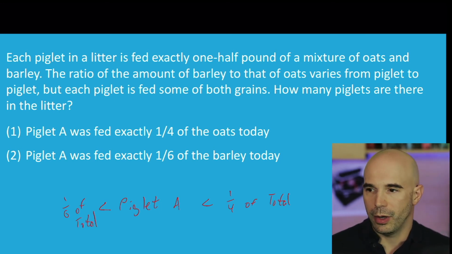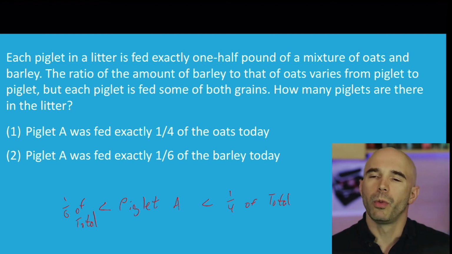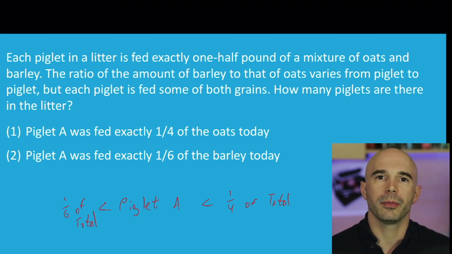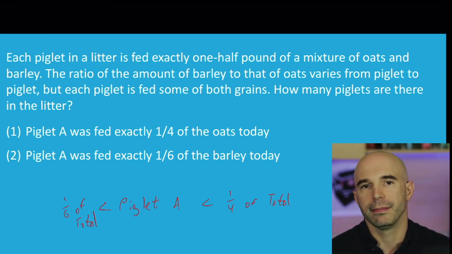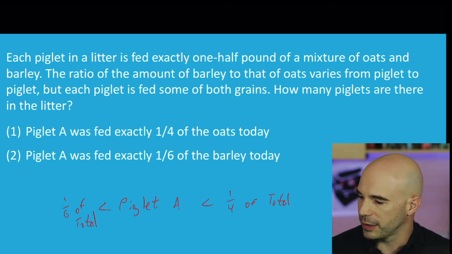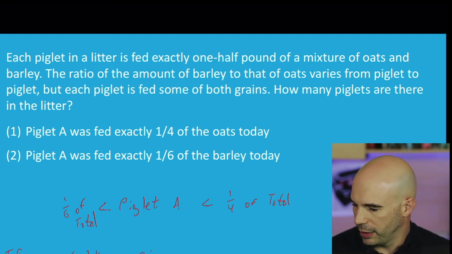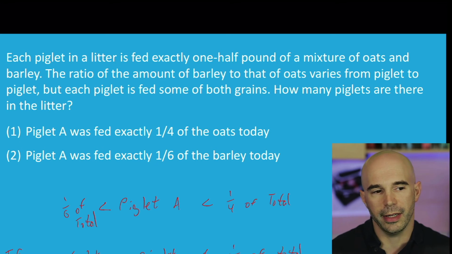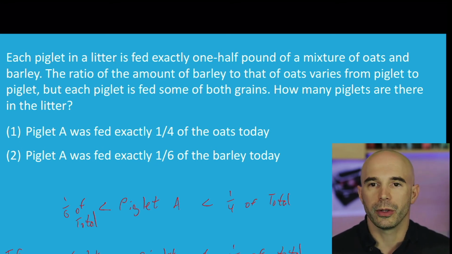and remember we wanted to know how many piglets there are. But we know that whatever the number of piglets is, let's just call it n for a moment. If there are n piglets, each piglet receives 1 over n. So if n piglets, Piglet A, as well as every other piglet, gets 1 over n of total. So you can now say that 1 over n is more than 1 over 6, but less than 1 over 4.